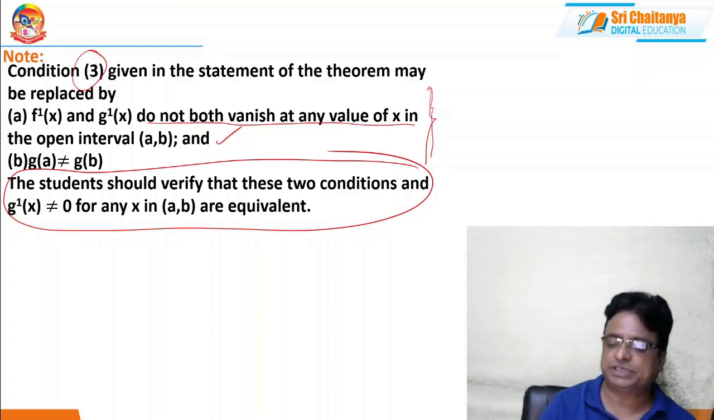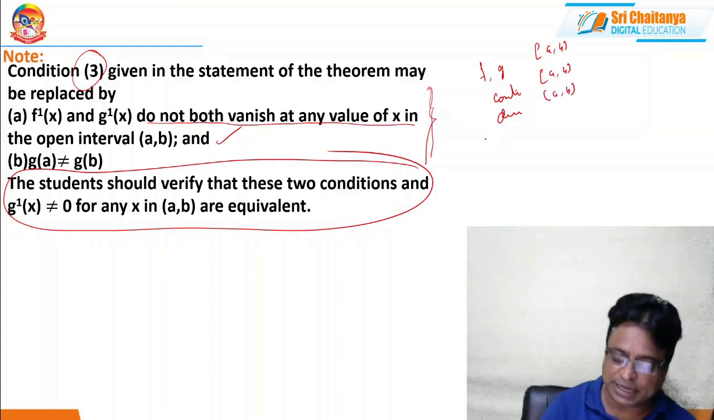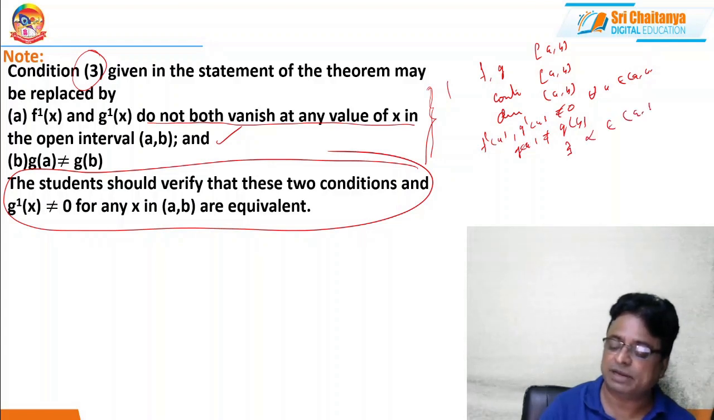If f and g are two functions defined on the closed interval [a, b], such that number 1, they are continuous in the closed interval [a, b]; number 2, they are derivable in the open interval (a, b); number 3, f dash of x and g dash of x are not equal to 0 for every x in the open interval (a, b), and g of a is not equal to g of b, then there exists at least a real number alpha belonging to the open interval (a, b), such that f of b minus f of a by g of b minus g of a equals f dash alpha by g dash of alpha.